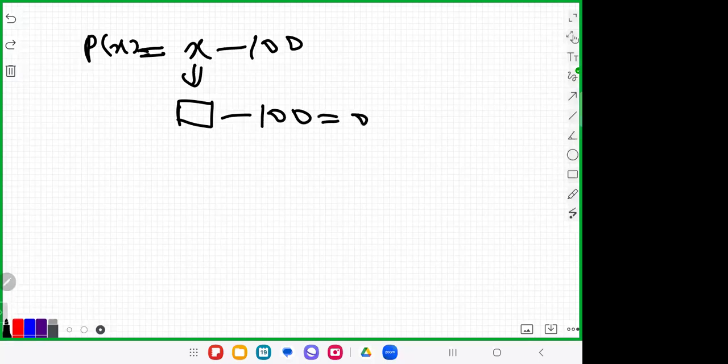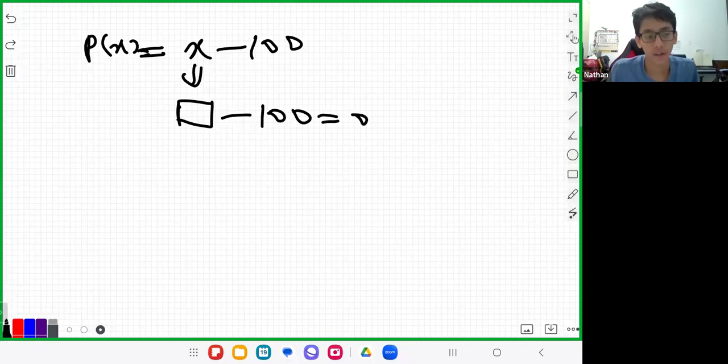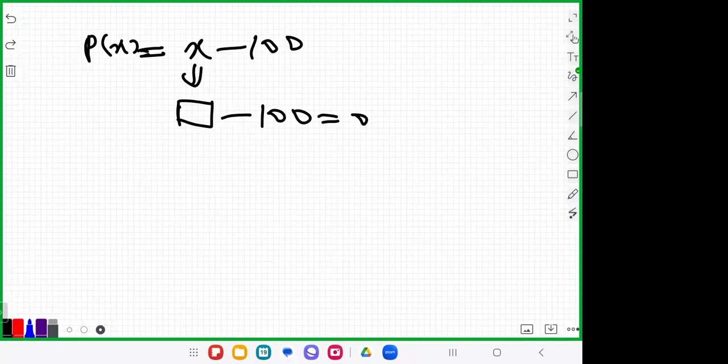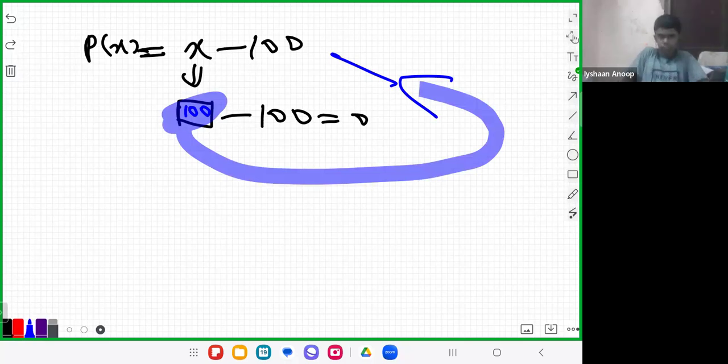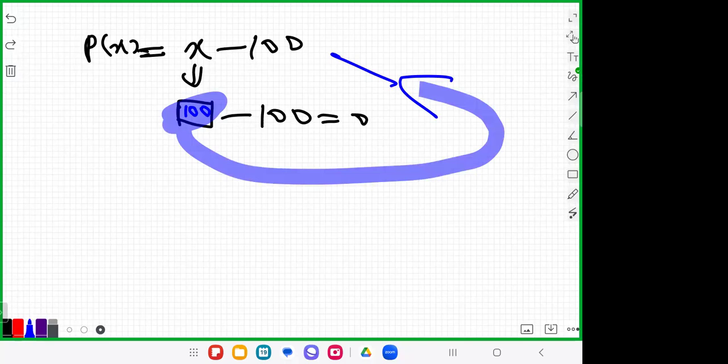What number do you want to write in the box? Yes, 100. That's correct. 100 minus 100 is 0. So you can say that 100 is the zero of this polynomial. Clear, right? This is the meaning of the zero.